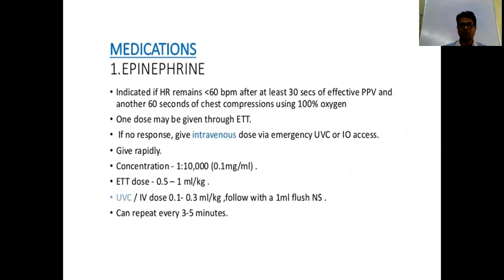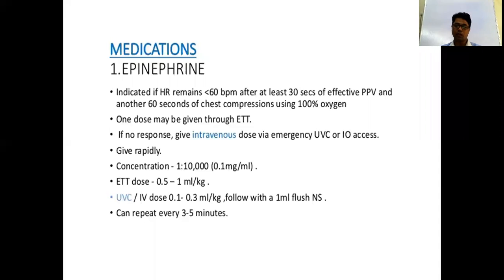These are medications. So we are using epinephrine. You have to give epinephrine either endotracheal or by IV, intravenous. That concentration will be 1 in 10,000. When you give through ET tube, the dose is 0.5 to 1 ml per kg. When you give IV, it is 0.1 to 0.3 ml per kg. This is the IV dose, and the endotracheal dose you can give.